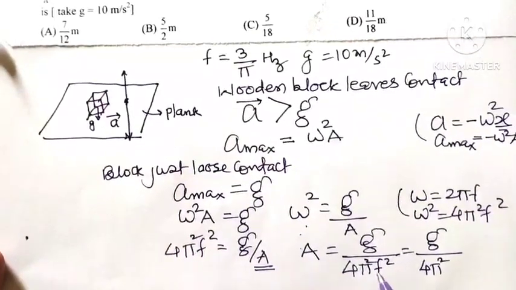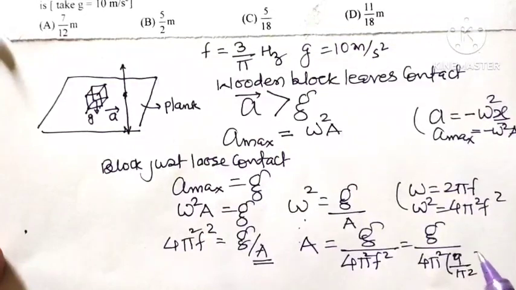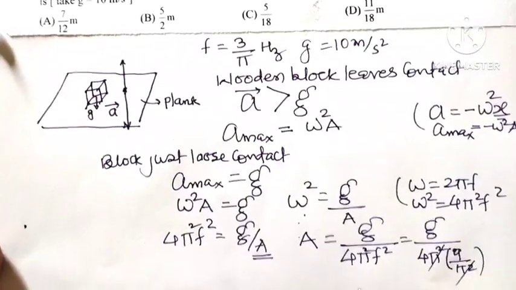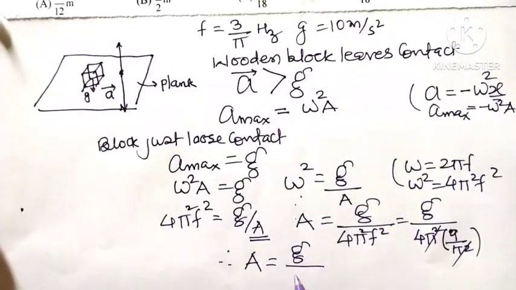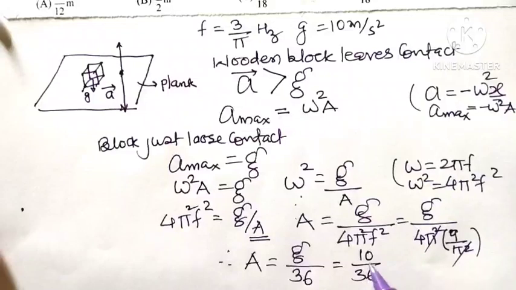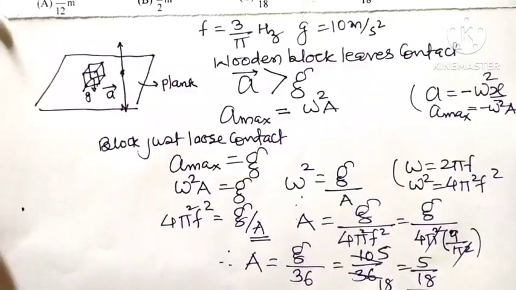Now in place of f, we can write f is equal to 3 by pi. So f square is 9 divided by pi square, and this pi square gets cancelled with pi square. So finally the amplitude A is equal to g divided by 4 nines are 36. But g is given as 10, so 10 divided by 36 is 5 divided by 18. A is equal to 5 divided by 18.